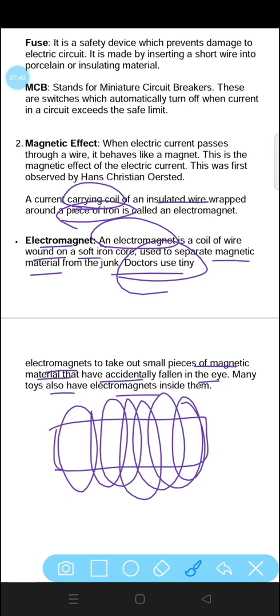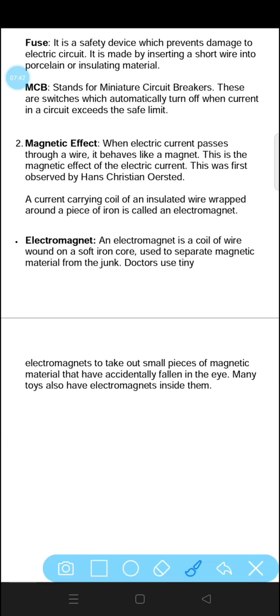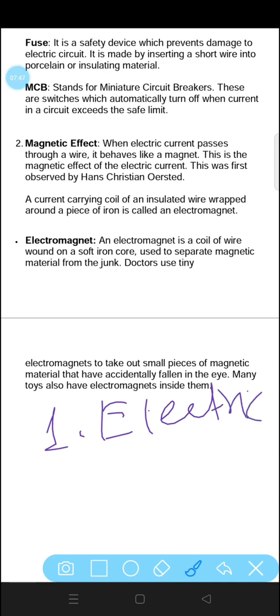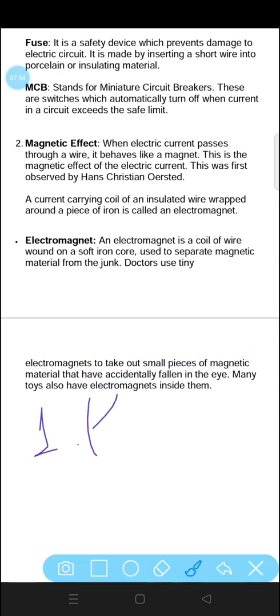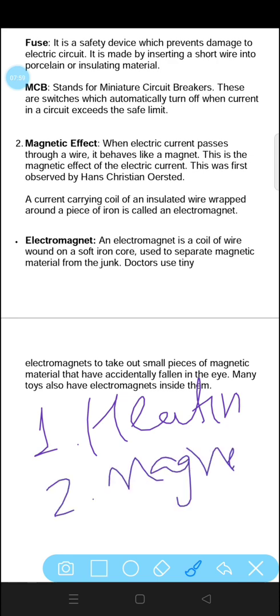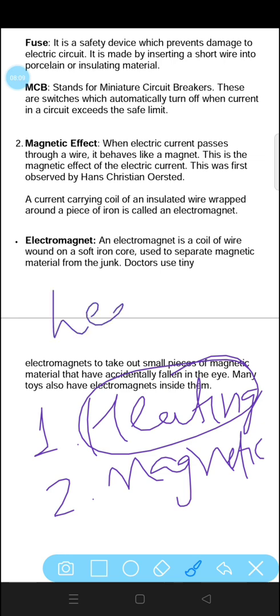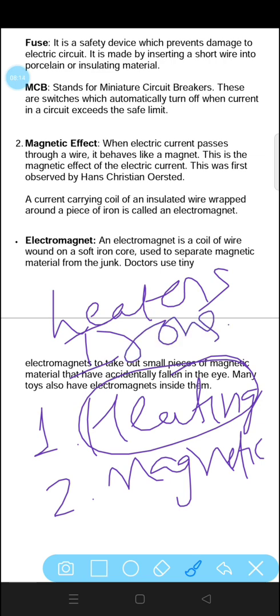So in this chapter we have talked about the heating effect of electric current and the magnetic effect. So electricity causes both the heating effect, due to which we are able to use the different appliances that we are using at our home, for example heaters and irons, and the magnetic effect, electromagnets.